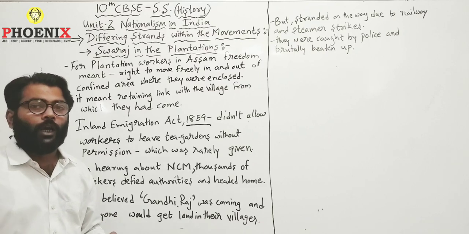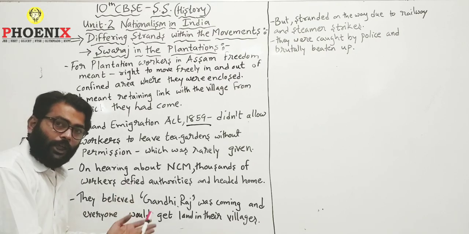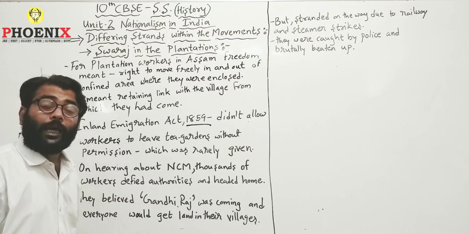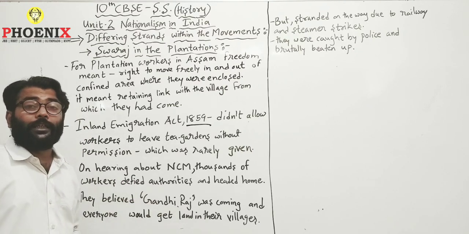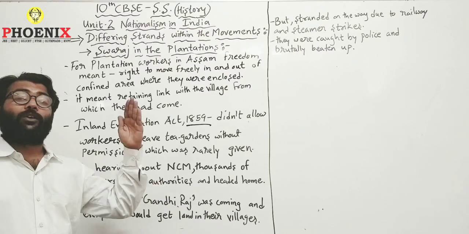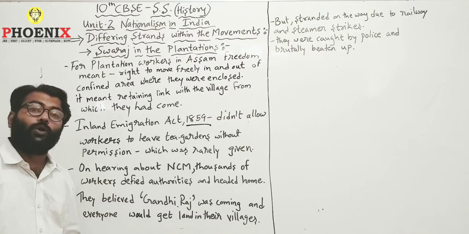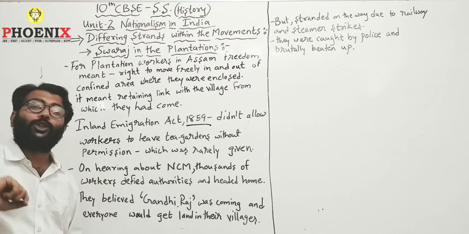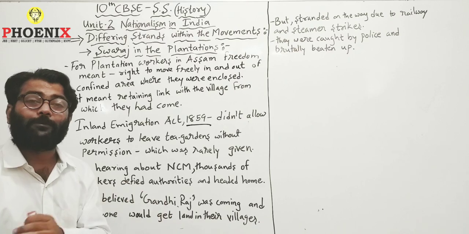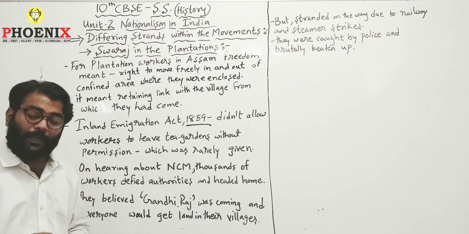British rule is going. Yes, Britishers will be thrown away from our country. We will achieve Swaraj. And Swaraj meant Gandhi Raj for them. And under this Gandhi Raj, everything would be great. Everything would be fair. Everything would be equal, and justice would be served, where each and every individual who was taken there as worker, as laborer, some of them as prisoners, some of them as they didn't have work, were taken to the plantation area.